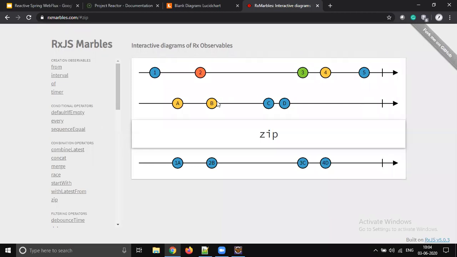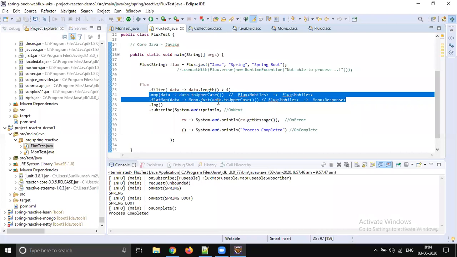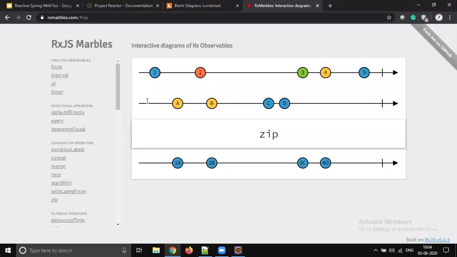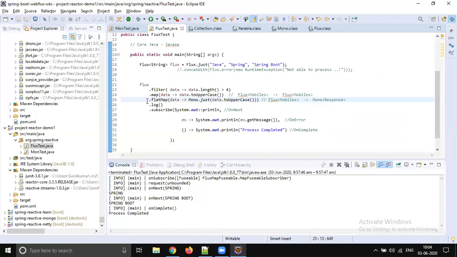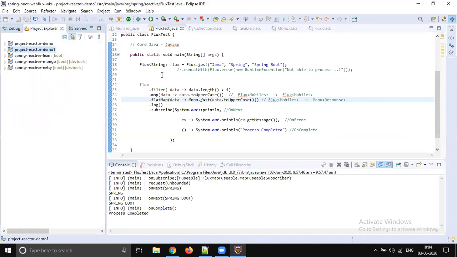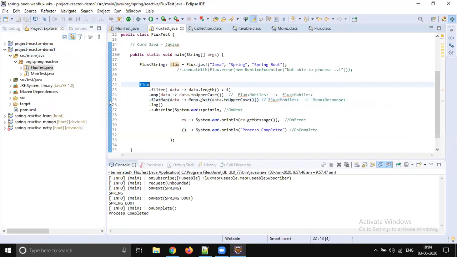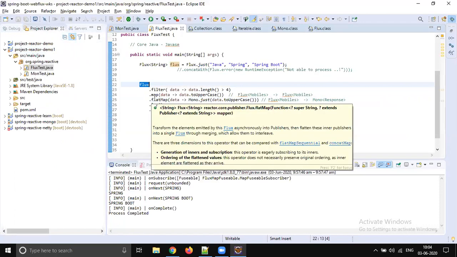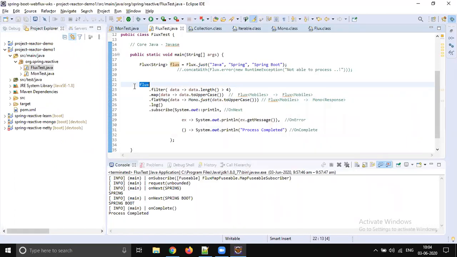If you are able to understand this diagram, it's fine. If you are not able to understand, I will show you the code. This is a little different, so let's not assume. If you are not able to understand, it's more fine, because we will write the code and there I will show you how zip is going to be used, how map is going to be used, and how flat map is going to be used.